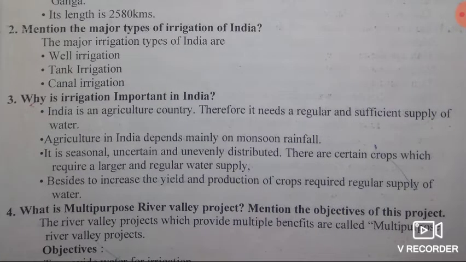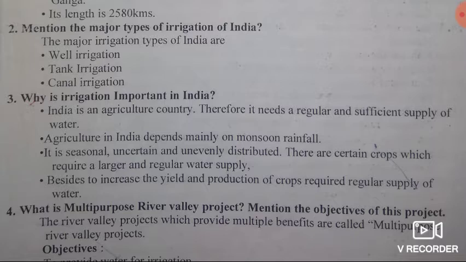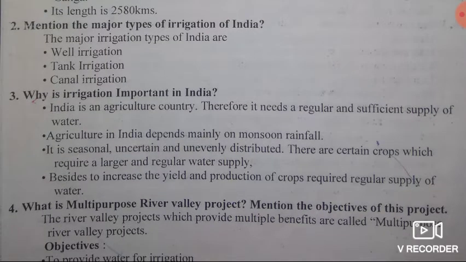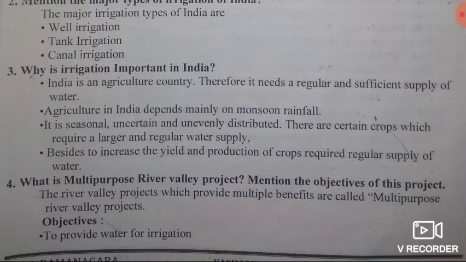Agriculture in India depends mainly on monsoon winds, which are seasonal, uncertain, and unevenly distributed. There are certain crops which require a larger and regular water supply. Last point, to increase the yield and production, crops require regular supply of water. So these are the reasons for the importance of irrigation in India.